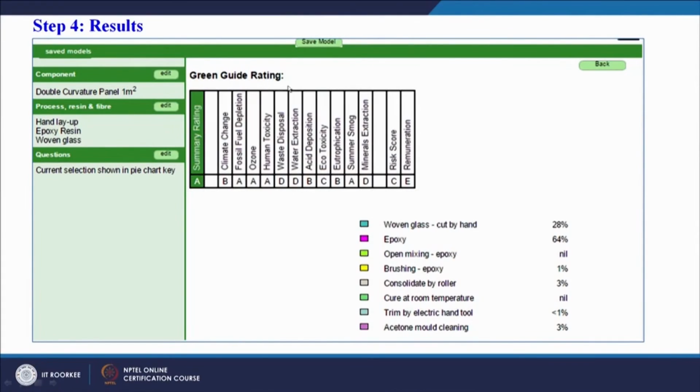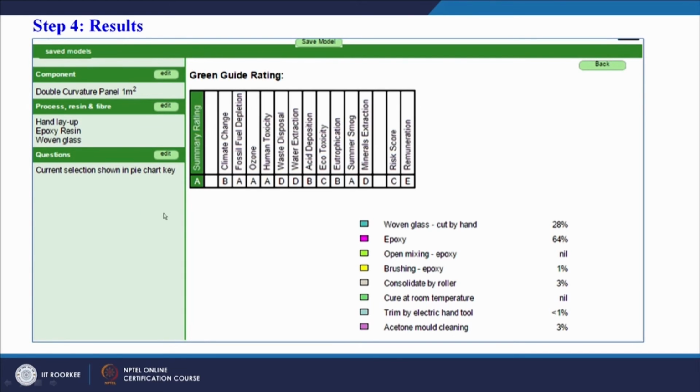Now the tool has plenty of information to decide what the impact of our process on the environment is, and this is the result. We can see the green guide rating. This type of rating will be generated, and here we can see B, A, D, D, B. Our rating varies from A to E: A means good, E means poor.